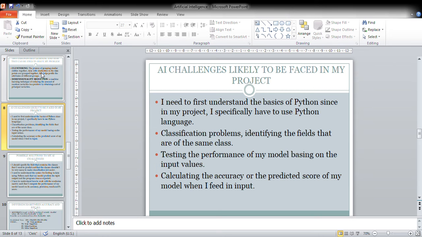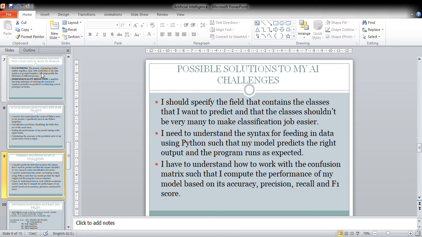Then testing the performance of my model basing on different datasets, because these datasets have different quality. So my dataset may perform well, but then if I go ahead to use another dataset, the model may fail. It may fail or give me unexpected results. And then calculating the accuracy or the predicted score of my model when I feed in input, that may also be a challenge.